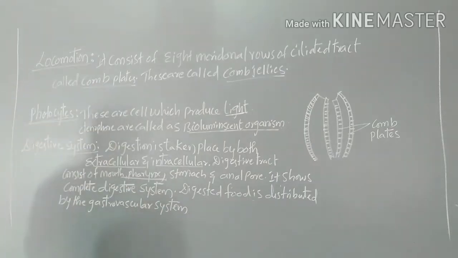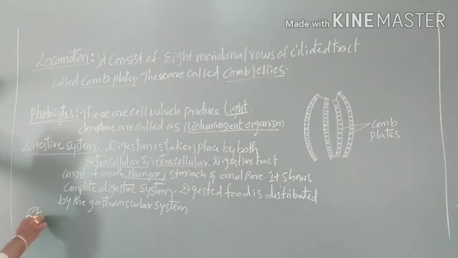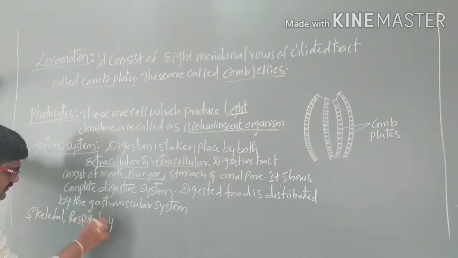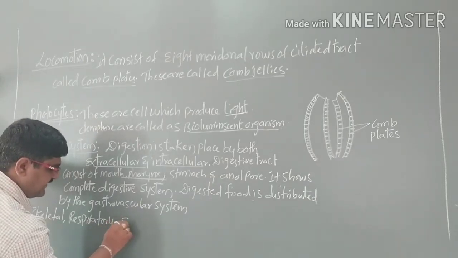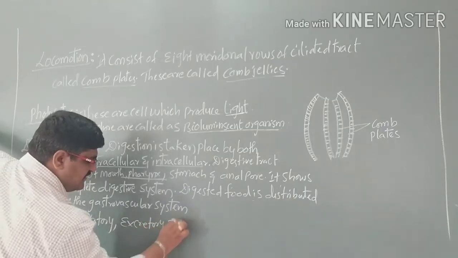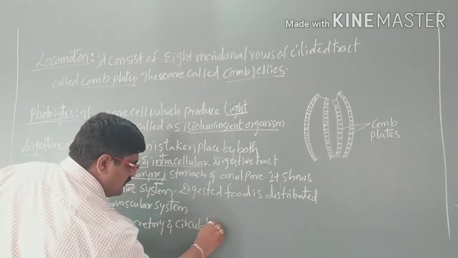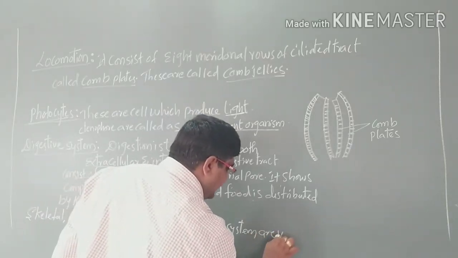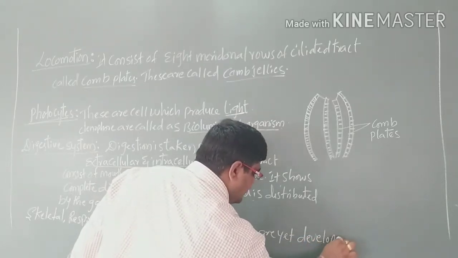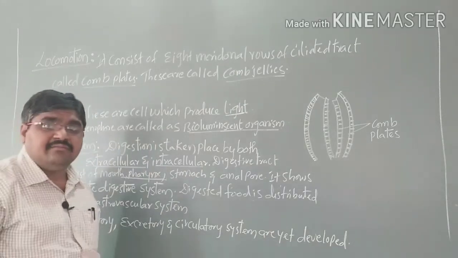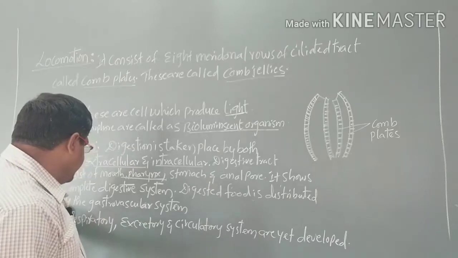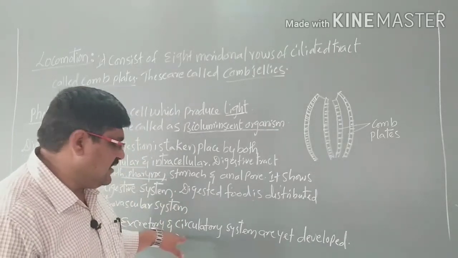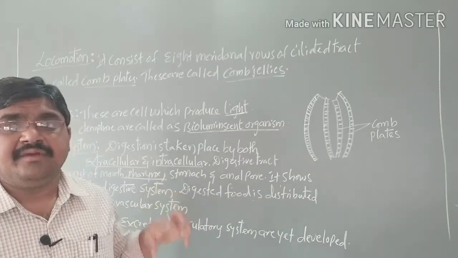And if you see here, the skeletal, respiratory, excretory and circulatory systems are yet to develop. That means they are not completely developed. They have to develop, so the skeletal, respiratory, excretory and circulatory systems are not well developed. That means a development will take place.